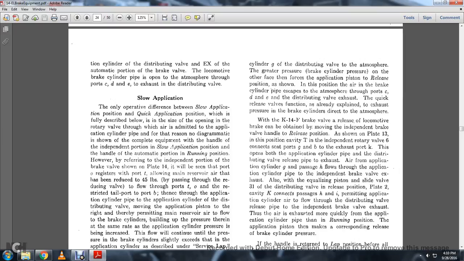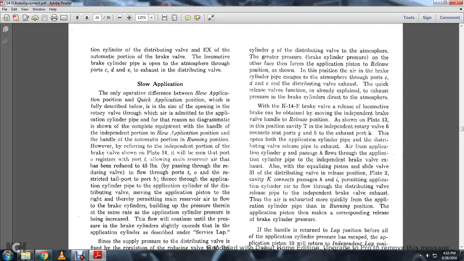The air in the brake cylinder pipe escapes to the atmosphere through ports C, D, and E of the distributing valve exhaust. The quick release function of the valve is also explained, exhausting the brake cylinder pressure directly to the atmosphere.